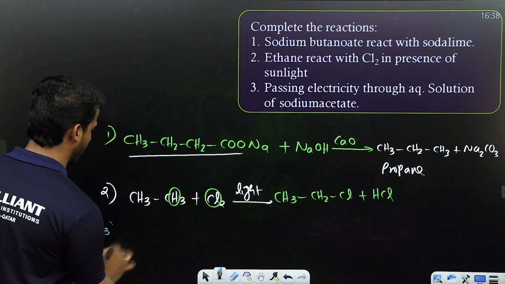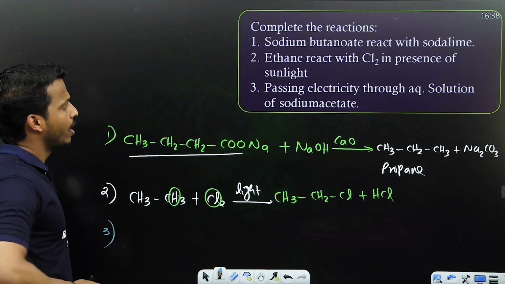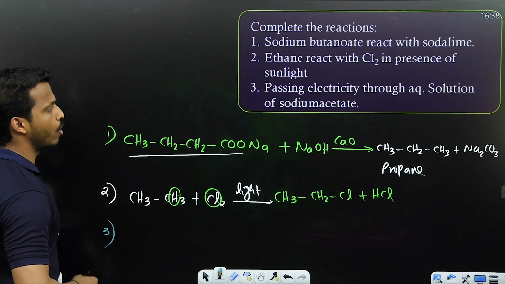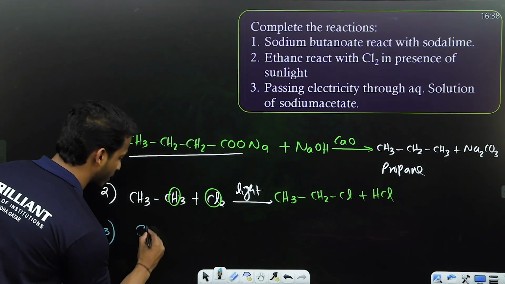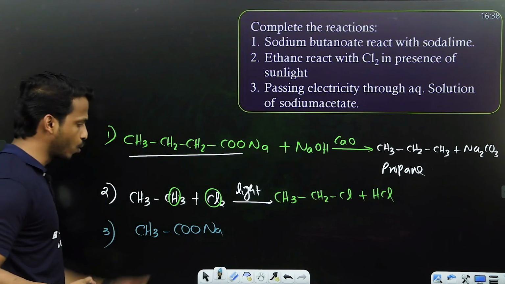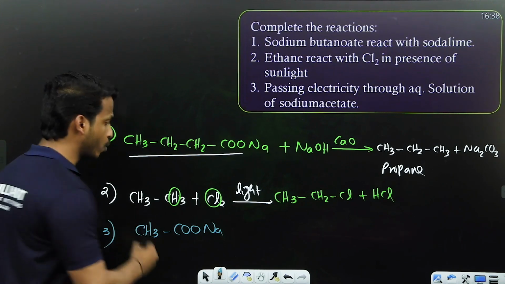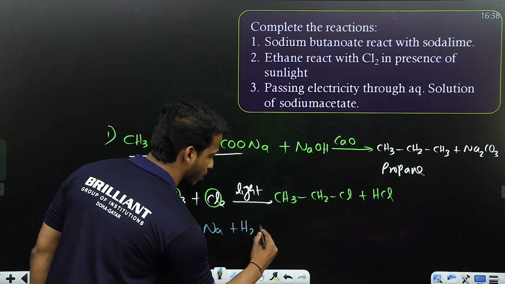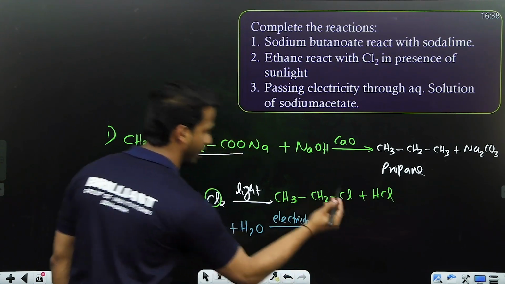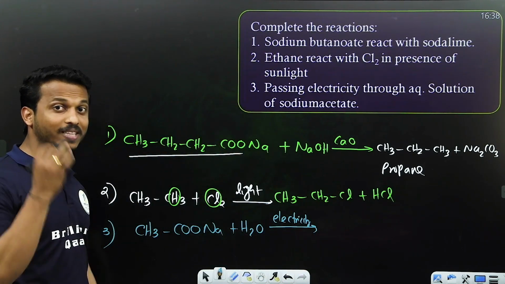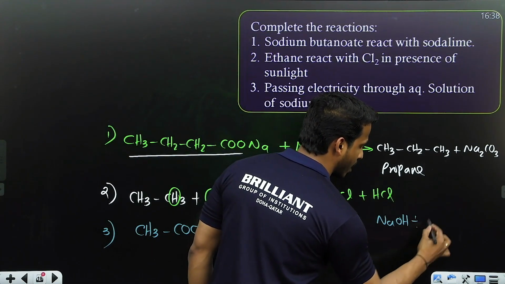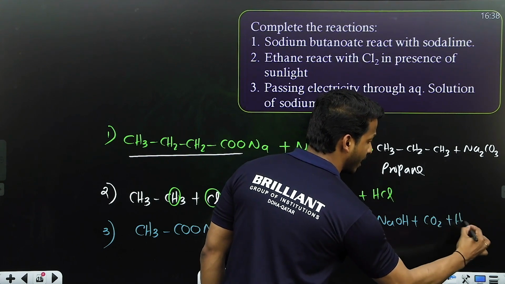What about the next one? Passing electricity. Electricity means which one? Kolbe's electrolysis, right? Aqueous solution of sodium acetate. What is sodium acetate? CH3COONa. Sodium ethanoate is also called sodium acetate. Aqueous solution, so mix with water and pass electricity. What happened here? Hope you remember the 3 byproducts in Kolbe's reaction. Which are they? NaOH is there, carbon dioxide is there, hydrogen is there.